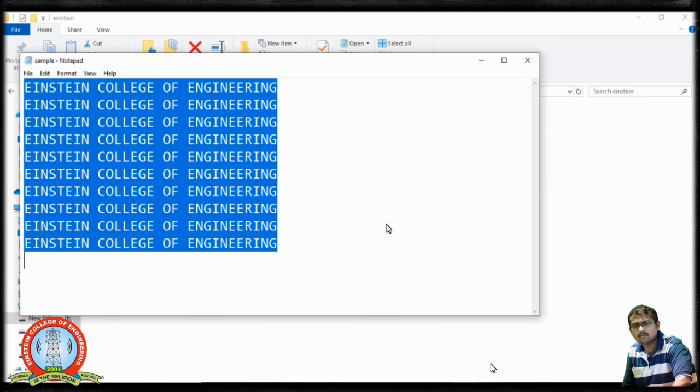So you can try this example on your own system also. I have just used Dev C++, which is software that is available. You can download Dev C++, open a new file and start executing it. Or else you can use Turbo C if it is available for the Windows version, and you can execute and create the file, and see how the file is created and what contents have been written inside the file.